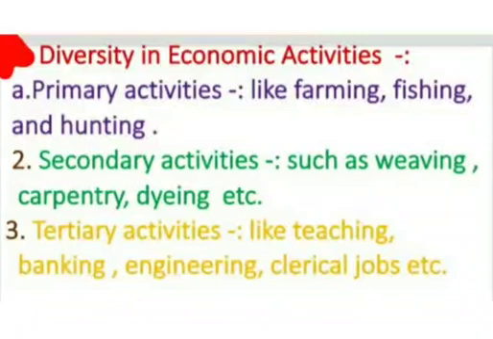And third, I'll give you fill-ups, and those fill-ups are based on the economic activities and also the diversity in family structures. So we have revised all these topics today from chapter 24, that is from civics.